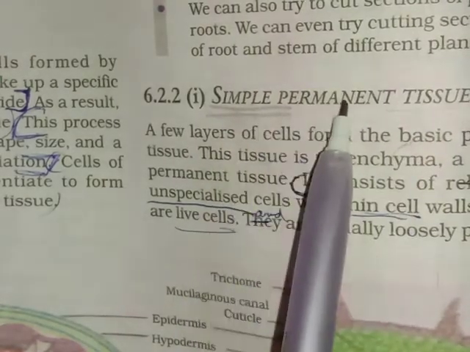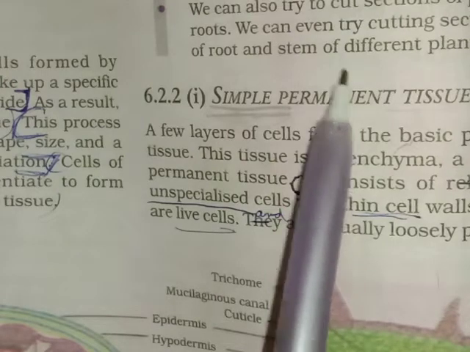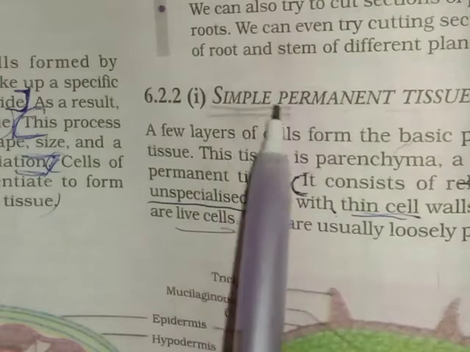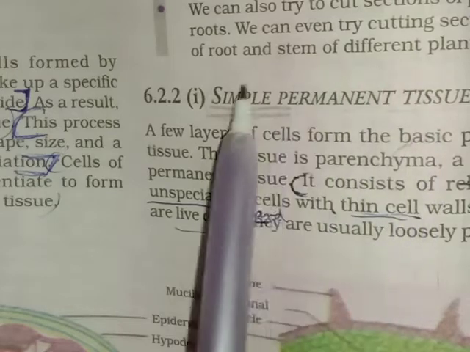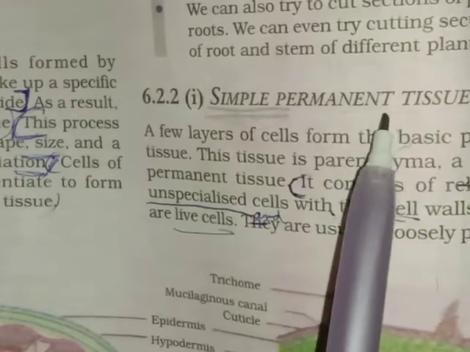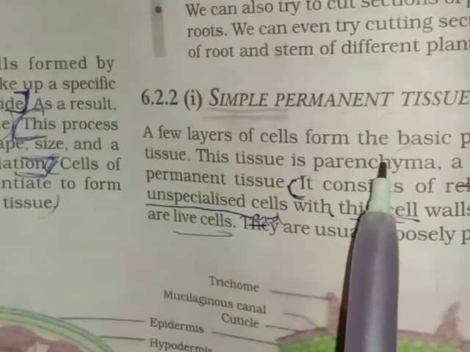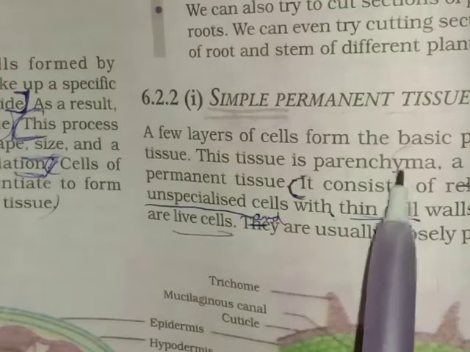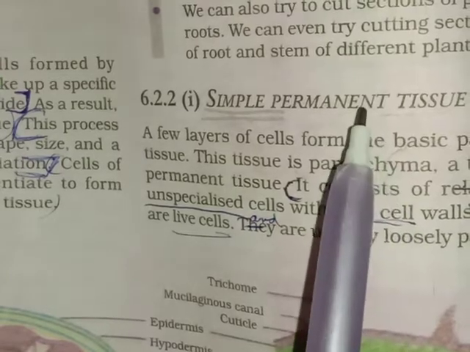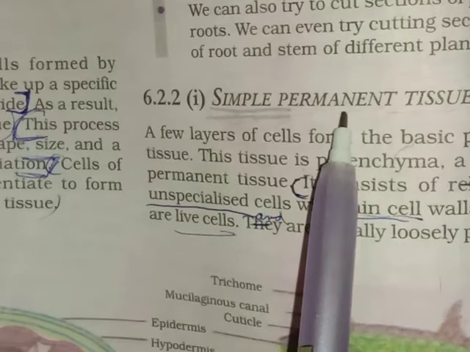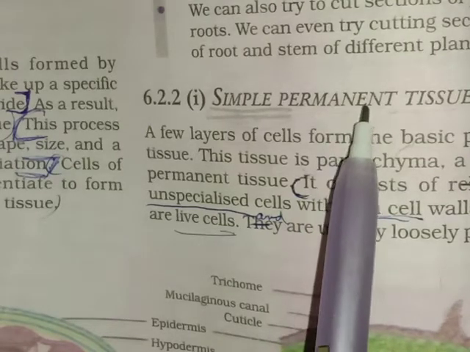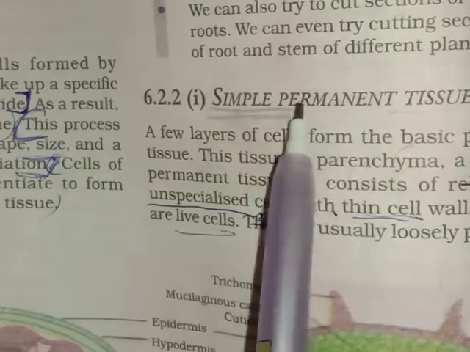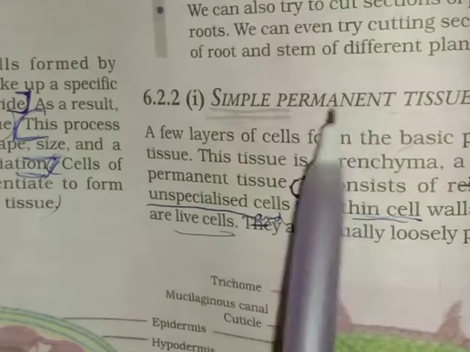In case of complex permanent tissue, many components are present in a tissue, and they collectively perform a particular function. For example, xylem and phloem are complex permanent tissues, and they have many components in them. Further, we will discuss all of this in the complex permanent tissues.